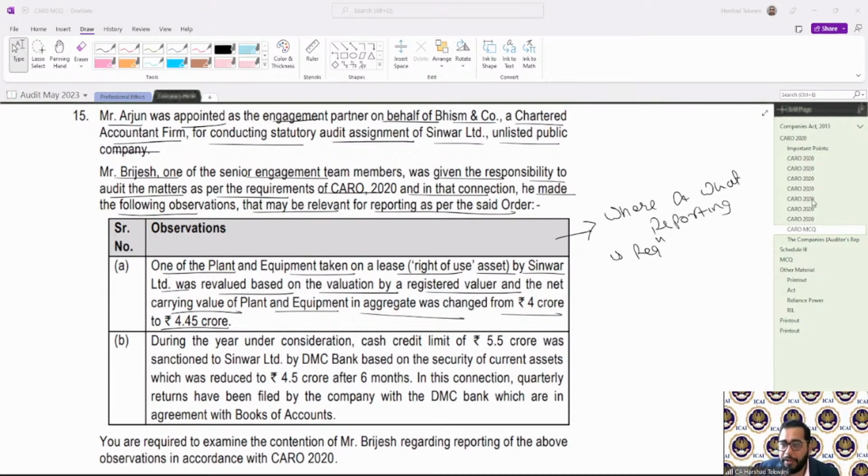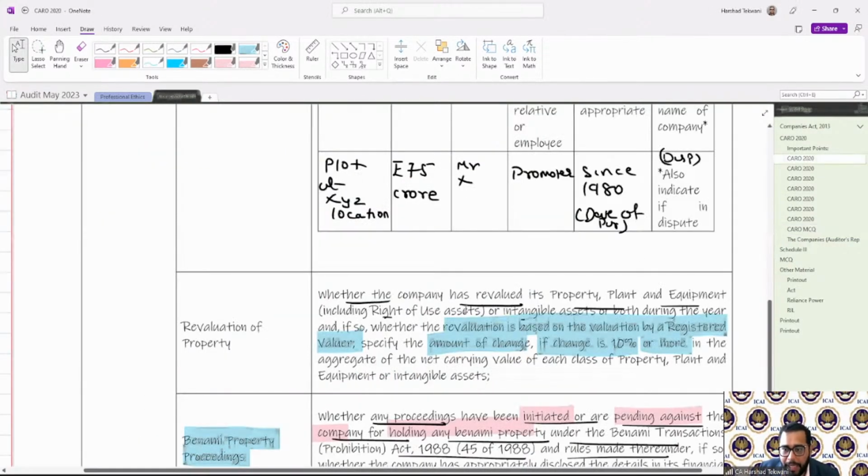Remember, we were talking about revaluation of property. If there is a revaluation of property, I need to say whether it has been revalued based on a registered valuer, and the amount of change if the change is more than 10% in the aggregate net carrying value of each class of property, plant and equipment or intangible.